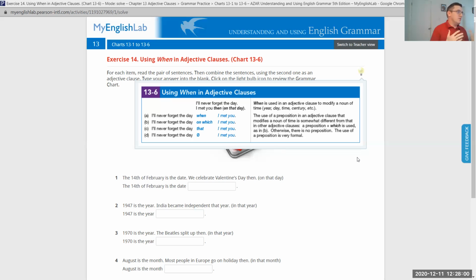But the use of a preposition in the adjective clause that modifies a noun is somewhat different from that in other adjective clauses. Right? The preposition in which is used as in B, but otherwise there's no preposition. Okay, the use of the preposition is very formal. And we can use these adjective clauses to modify any noun that has to do with time. A year, a day, a time, a century, a decade, whatever time phrase, time word we're using.